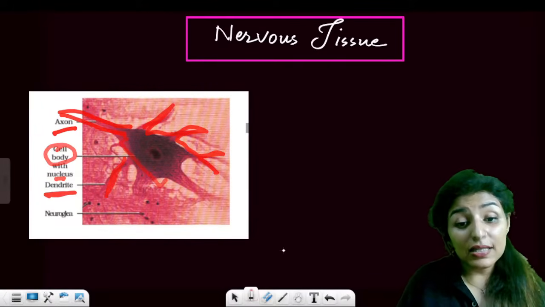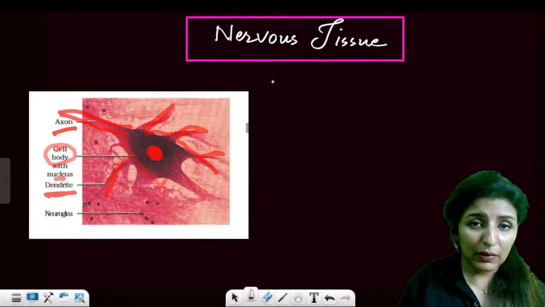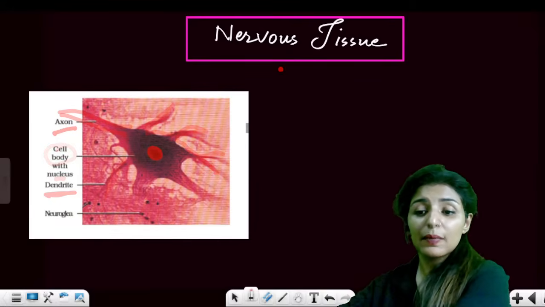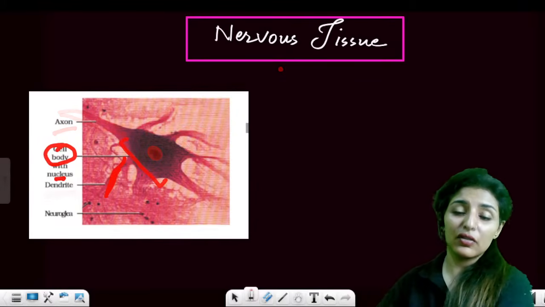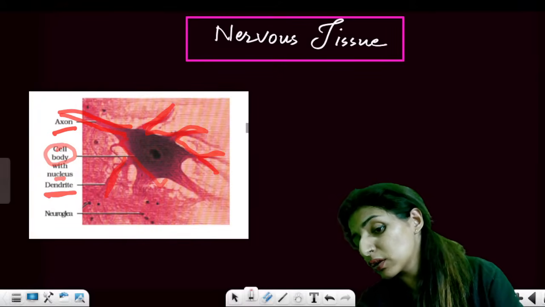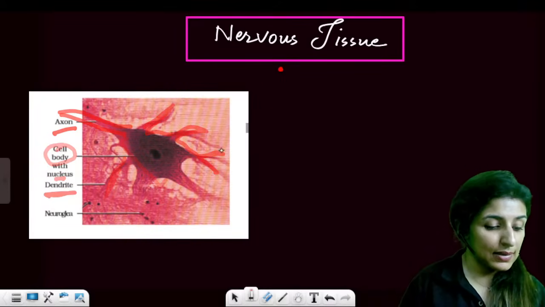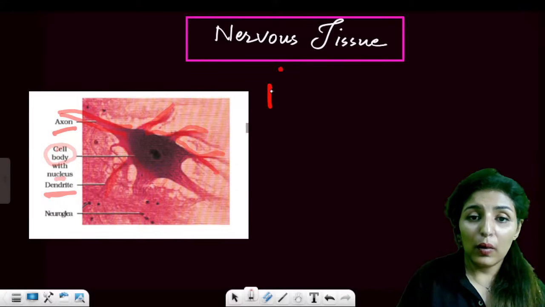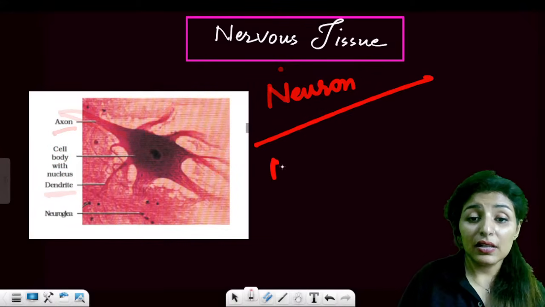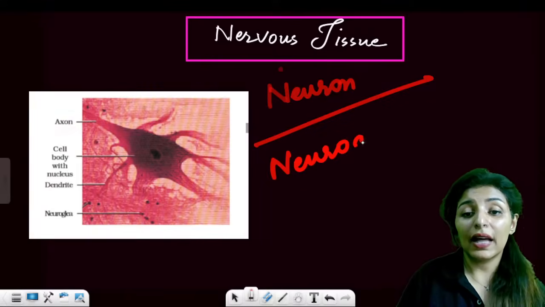Now, in this tissue, there are two types of cells formed, guys. There are two types of cells present in the nervous tissue. One is the neuron, and the second type of cells are known as neuroglial cells. Yes, one is neuron that you see here, but there is another type of cells also known as neuroglial cells.